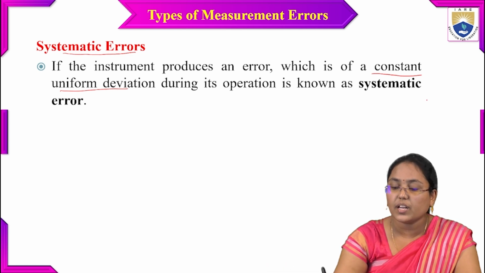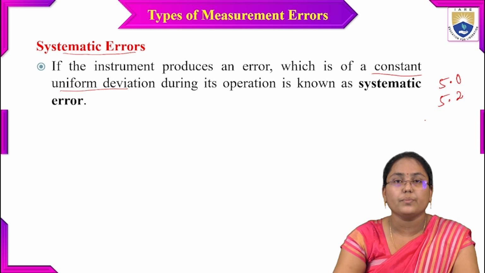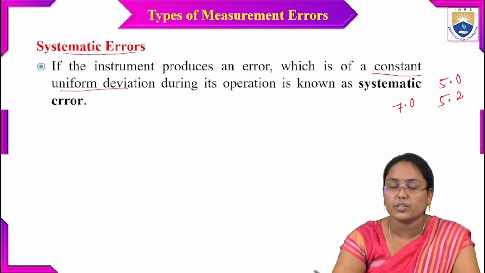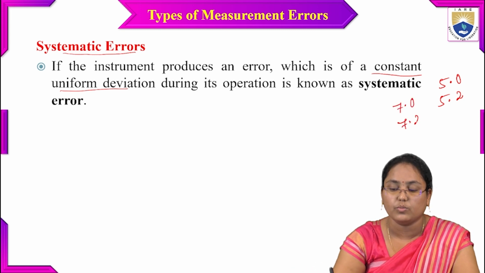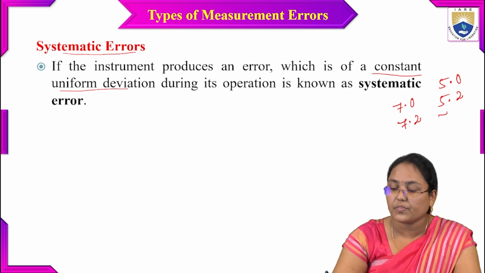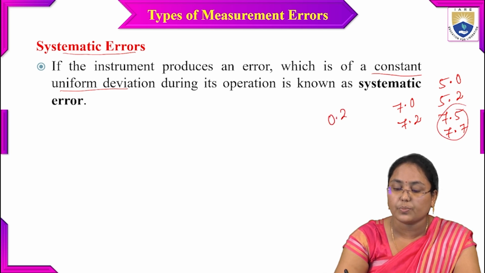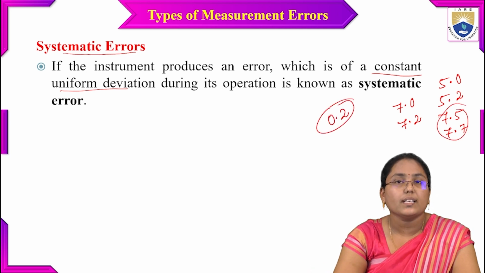That is to say, if the measured value has to be 5.0, every time it shows 5.2. In another measurement, if it has to show 7.0, it might show 7.2. And in another, if it has to show 7.5, it might show 7.7. So I can say that the uniform deviation is 0.2 here.